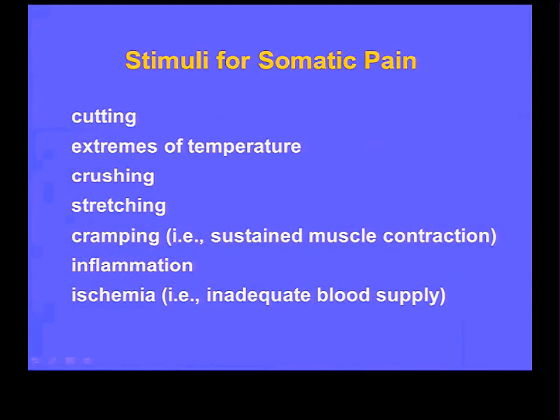Someone pinches you real hard, that hurts. Someone grabs your cheeks and goes like that, that hurts. Cramping, you have a muscle cramp like in your biceps or your gastrocnemius, that hurts. Obviously, inflammation of the skin, you have an abscess or a pimple, that can hurt. And ischemia, one you're less sensitive to because it doesn't happen so much in people your age, and that means inadequate blood supply. That is, you're not bringing enough oxygen to a region of tissue. That is also a painful thing. So these are the 7 things that can cause pain in a somatic structure.